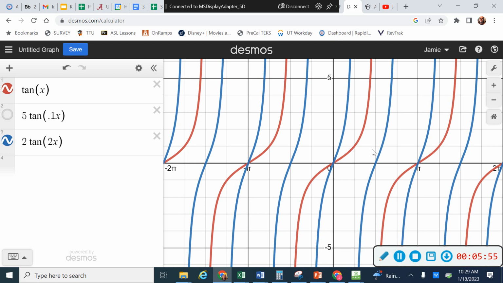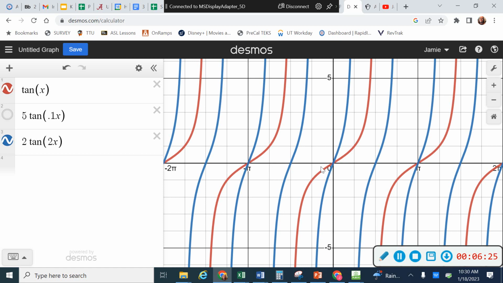Okay, so if I think about the scale of this, I'm going to say that each of these little lines is 1/4. So I'm going to have 1/4 and 1/2 and 3/4 and 1. But I'm working in terms of pi, so this is going to be pi over 4, and this is going to be 3 pi over 4, and this is going to be 5 pi over 4. And I can go backwards and say that this one is negative pi over 4 and negative 3 pi over 4.